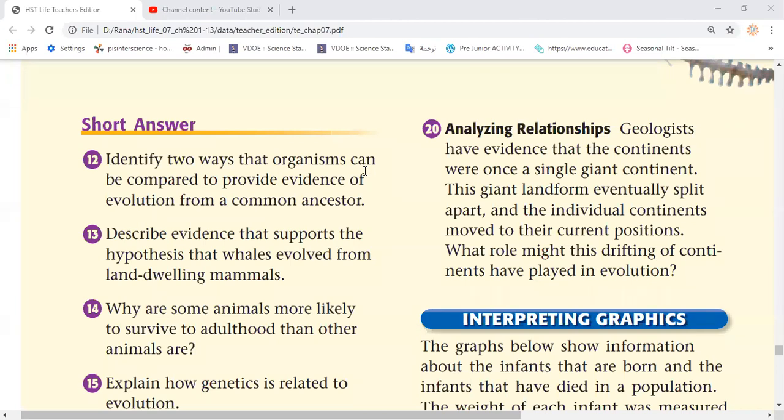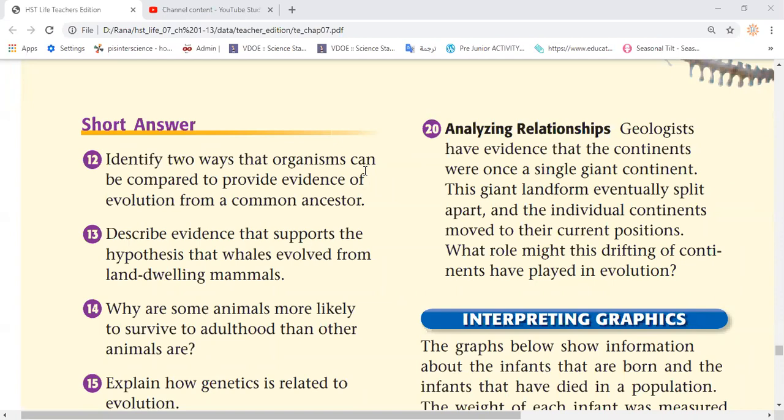It explains everything, but the question doesn't need all of this. It just asks you to describe the evidence, which means showing something that proves the whale in the past was a four-legged mammal. So simply you can say that modern whales still have pelvic bones, the bones of the back limb, but they are too small, which means that in the past they had a back limb used to walk on.